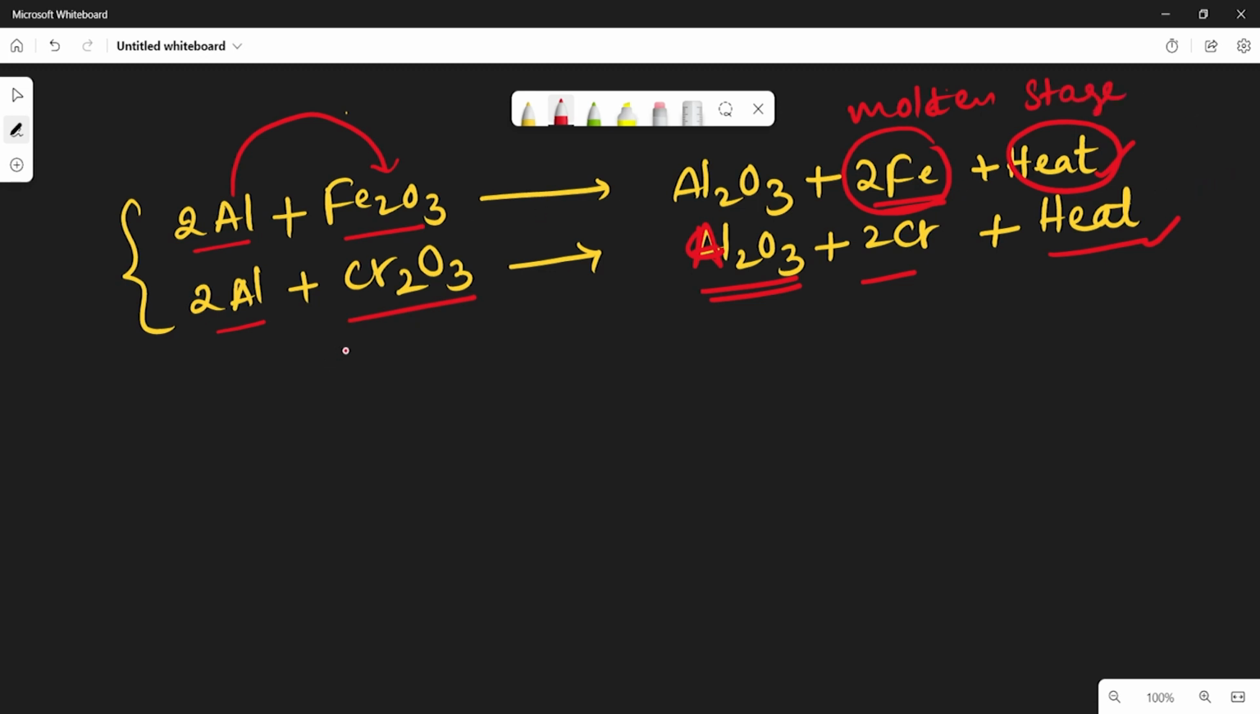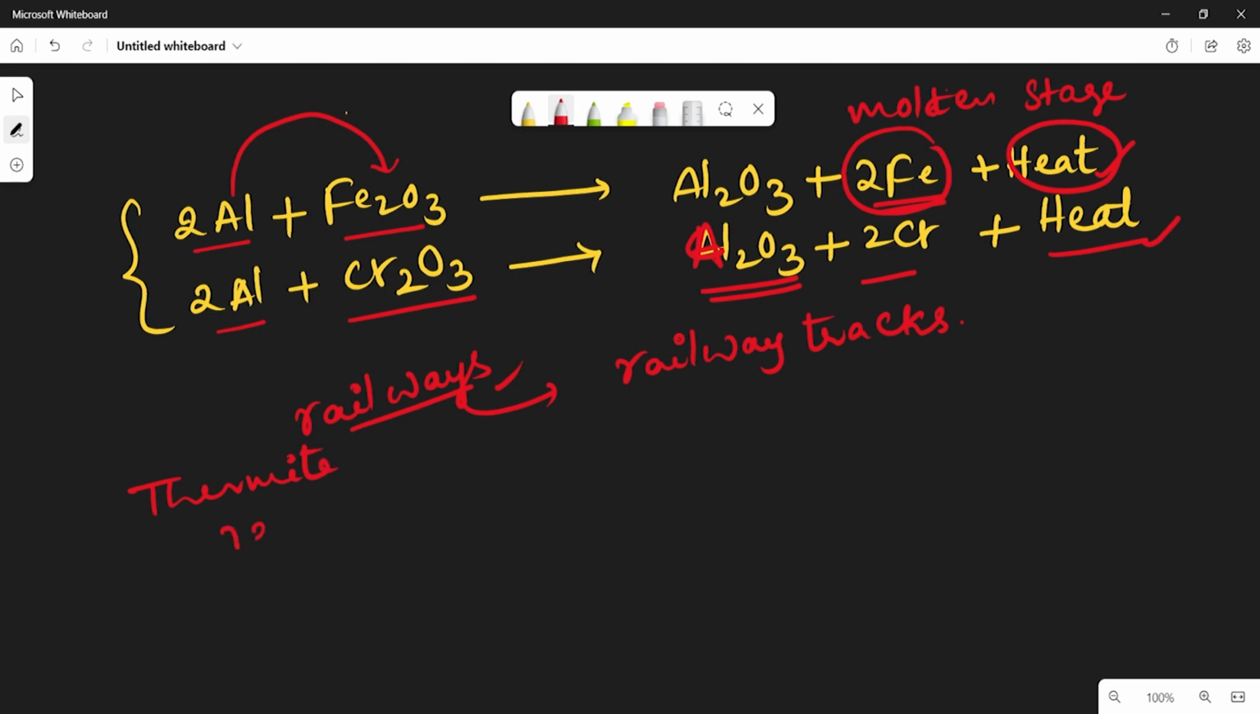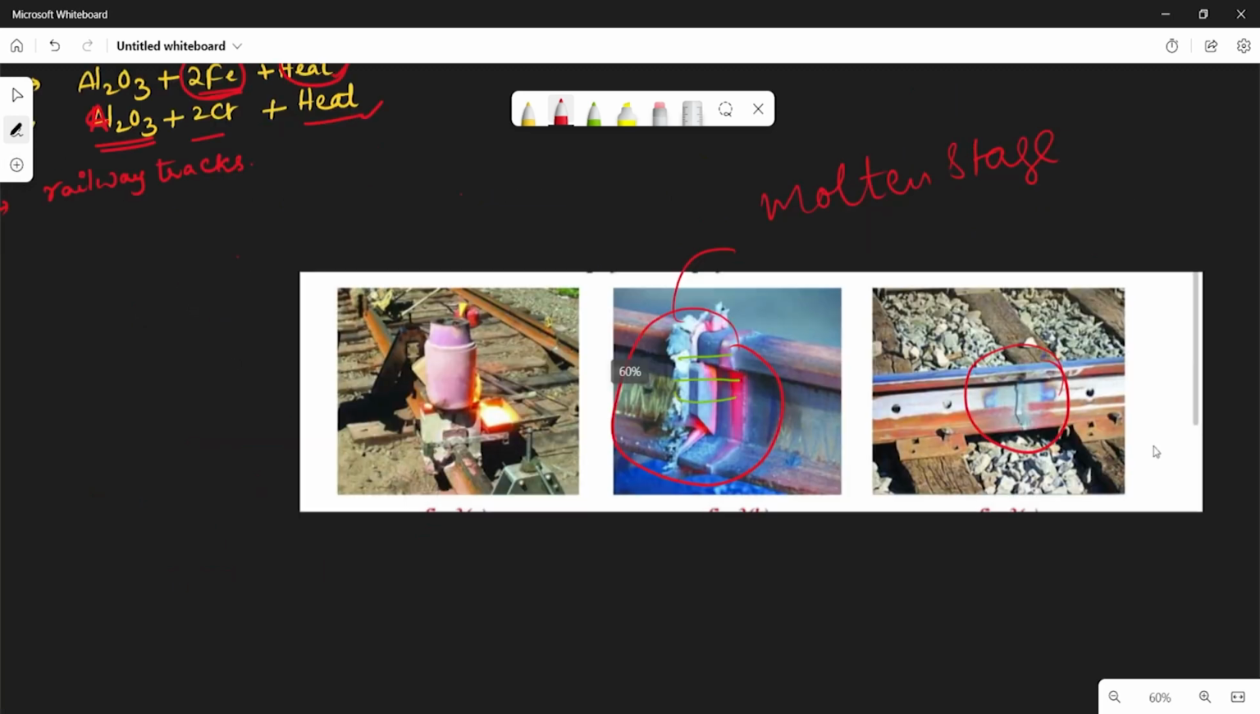So it is used to join railways. It is very important. In your competitive exams, there will be a question from this reaction. In the railways, this molten metal, iron, is used for railway tracks. This reaction is called the thermit reaction. This process is used in railway tracking.